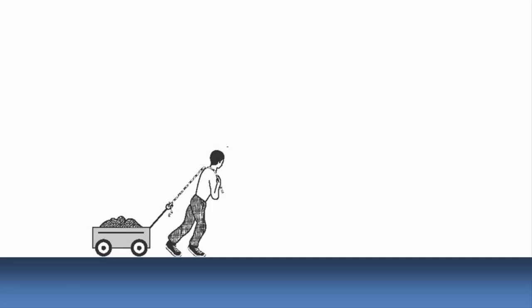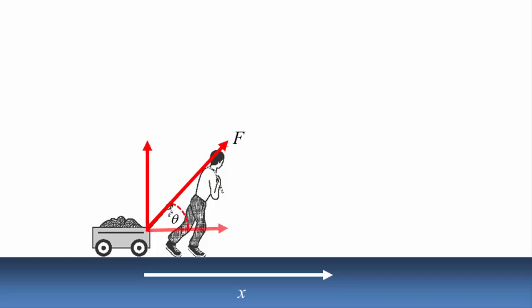Consider a boy pulling a cart with some constant force F that is applied at an angle theta to the horizontal. What direction do you expect the cart to move in? You expect the cart to move to the right. If he moves the cart and displaces it by a distance x, then he has done work on the cart. Because the force is applied at an angle, we can resolve the force into its vertical and horizontal components. So what is the vertical component of the applied force? What is the horizontal component of the applied force?